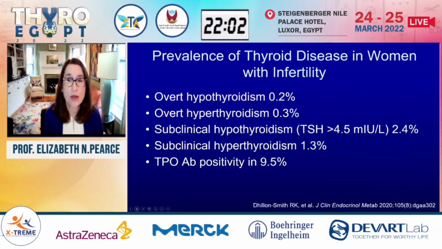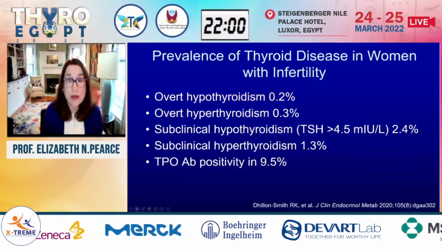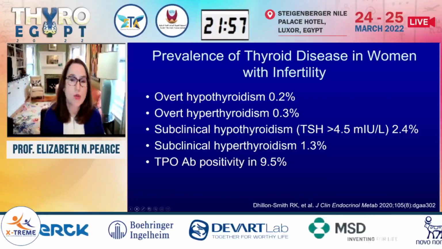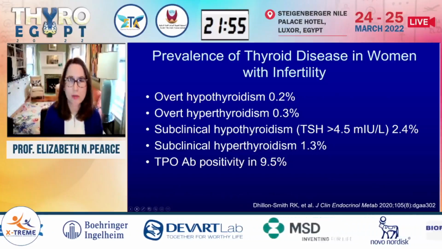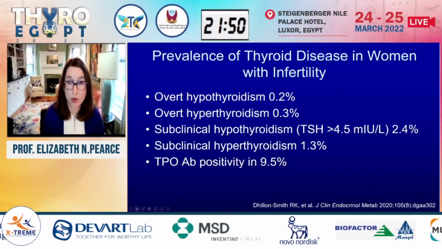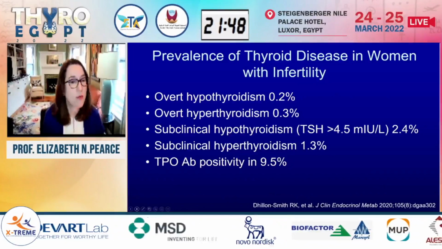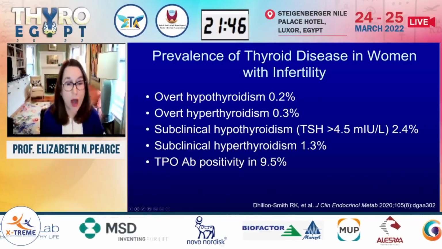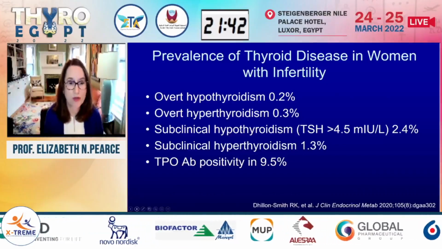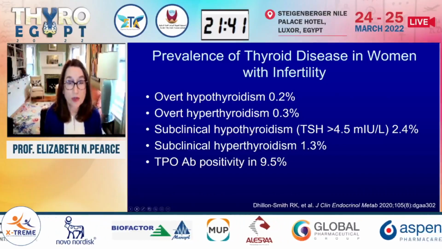To start with, this is a relatively common concern. And these are recent data from the UK that suggest that of women presenting for workup for infertility, a small proportion will have overt thyroid dysfunction. So about 0.2% might have overt hypothyroidism, about 0.3% overt hyperthyroidism. Subclinical disease is more frequent.